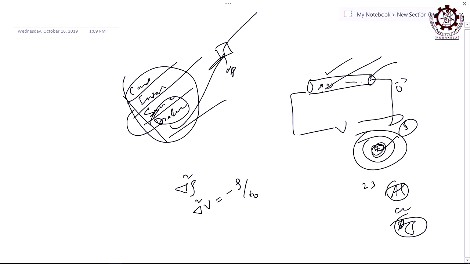Rho by epsilon 0, right. So this equation is called Poisson's equation.